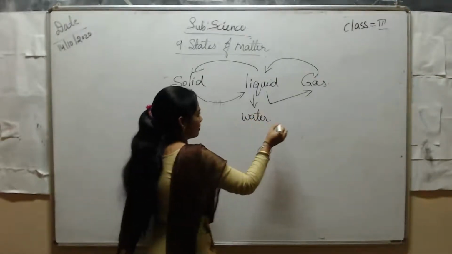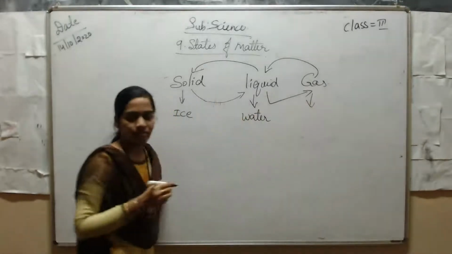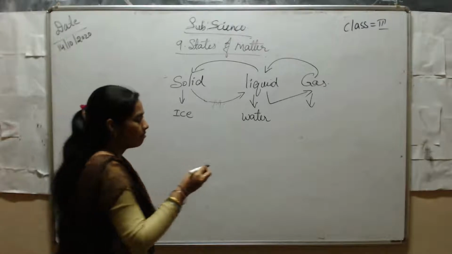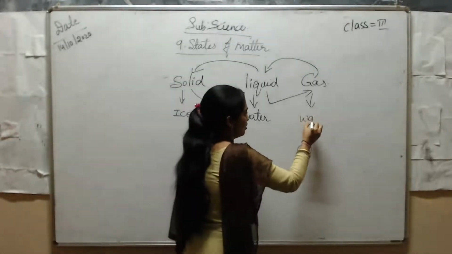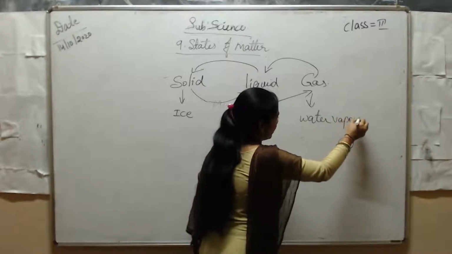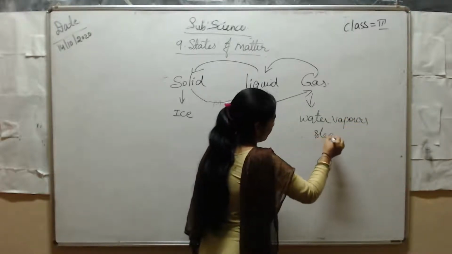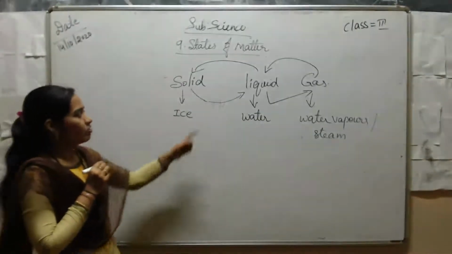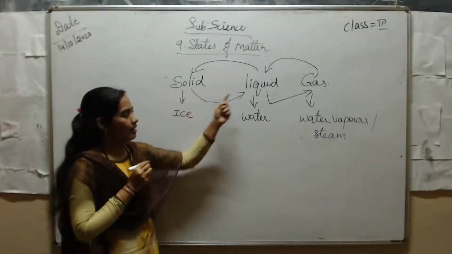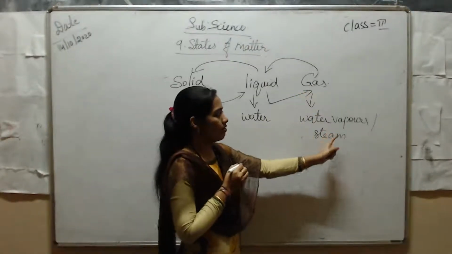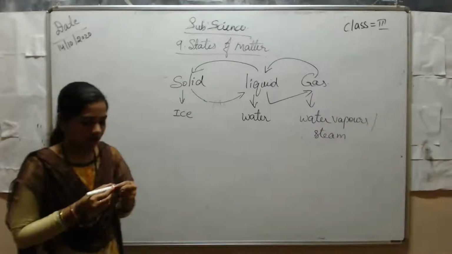Next, what is the gaseous form of water? The gaseous form of water is water vapor, or we can call it steam. Solid means ice, the liquid form of water is water, and the gaseous form is vapors or steam.